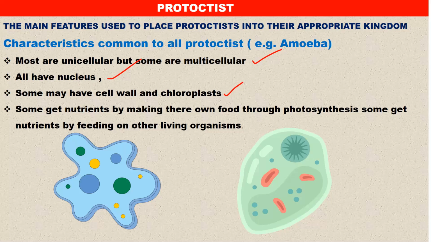Some get nutrients by making their own food by photosynthesis. The explanation here is that some have chloroplast and some do not, and that is why some make their own food while others get already made food by feeding on other living organisms.